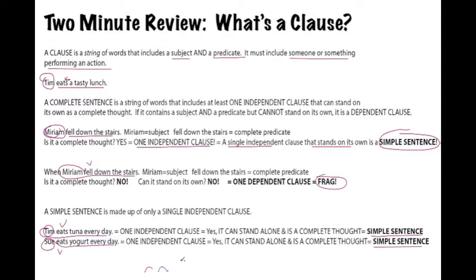So let's just say Tim eats tuna every day, and then we were to add the conjunction, and Tim eats tuna every day, and Sue eats yogurt every day, and we ended that with a period. We would then have a compound sentence, because a compound sentence is made up of two simple sentences. But we'll see more of this in a moment.